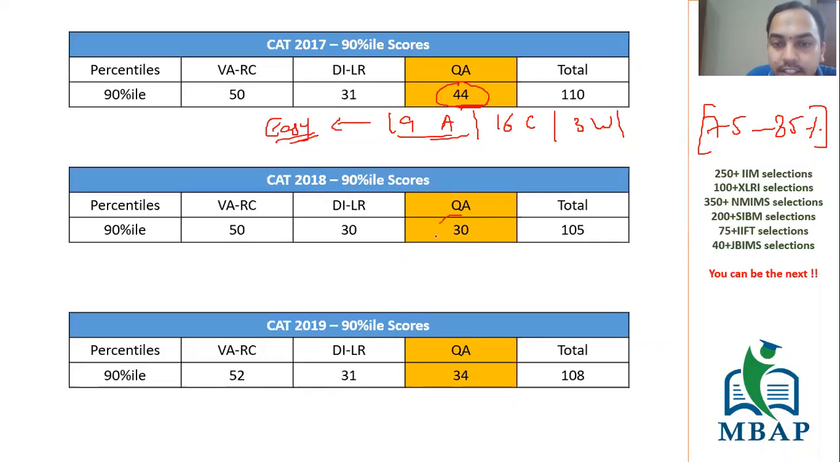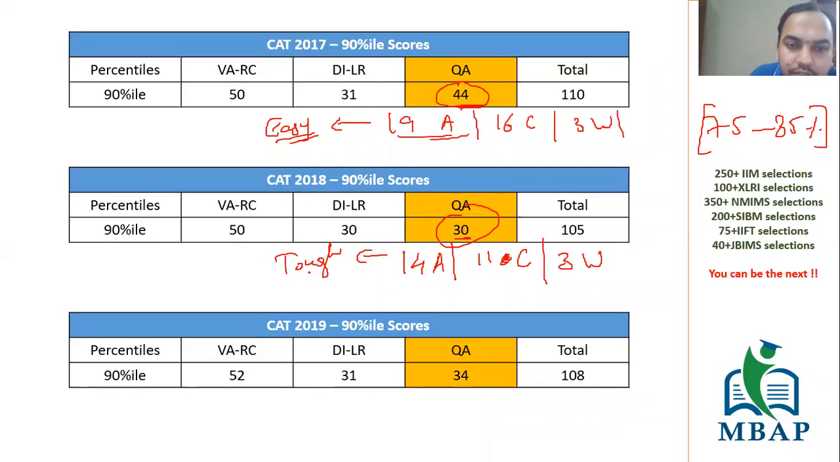Okay, here it is, 30. Now this is 30. If I have to break this up, it would normally be around 14 attempts, out of which you would get around 11 correct and 3 wrong. This 30 I would say is on the tough side. If you get a tough quant section, this is what will happen.